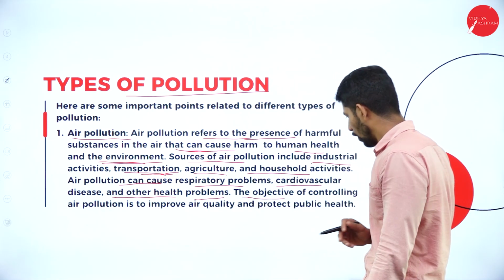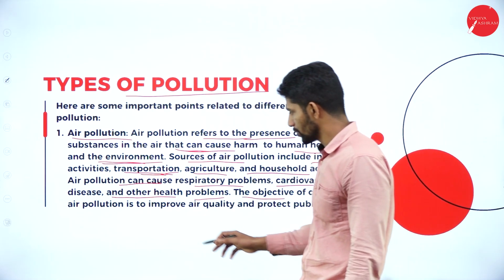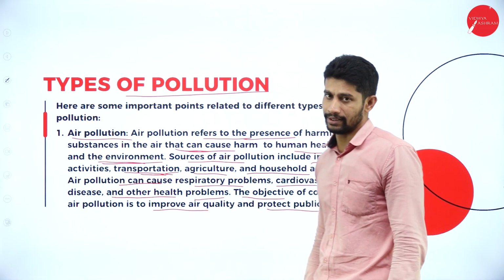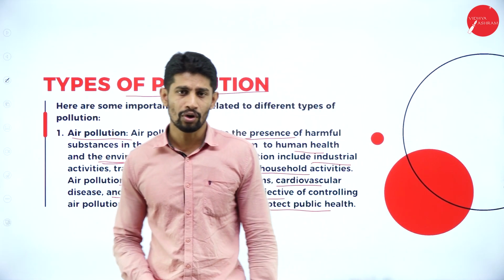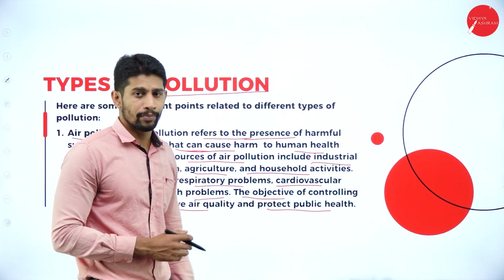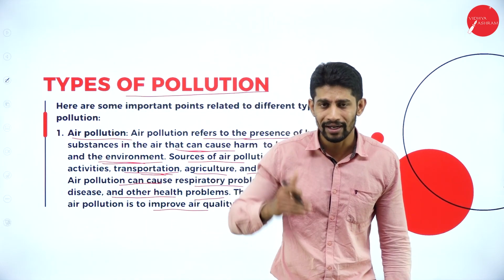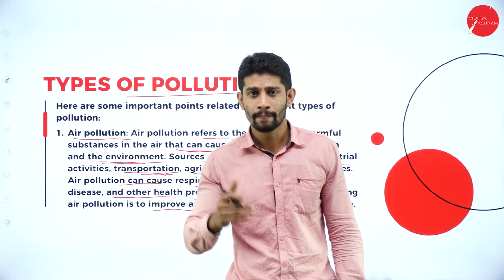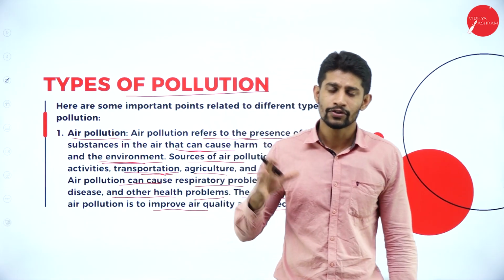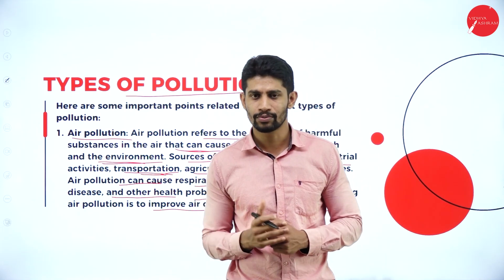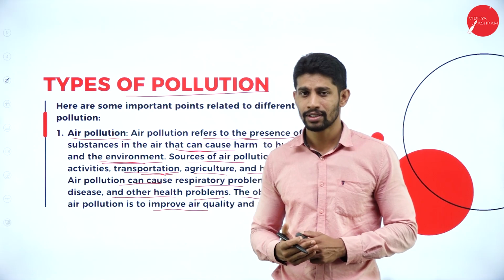The objective of controlling air pollution is to improve air quality and protect public health. So what is the main objective of controlling air pollution? Why do we have to control air pollution? Why are we supposed to use fewer vehicles? Why are we supposed to reduce the smoke, the chemical mixed smoke, which factories release?